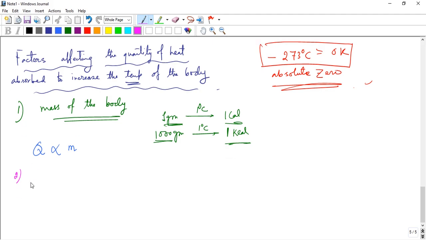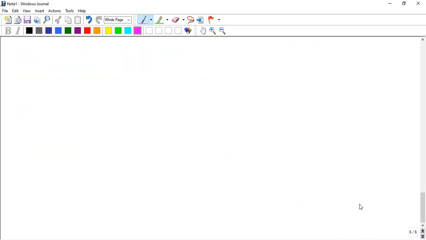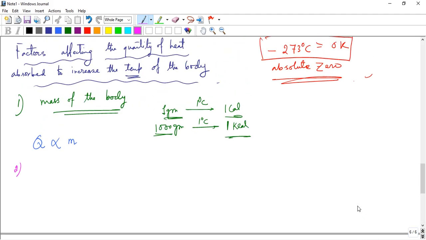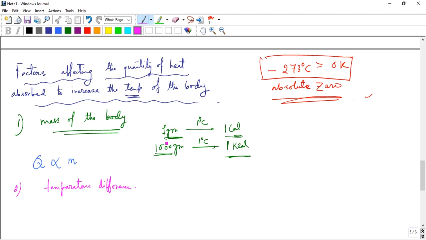Number 2. Another factor is the temperature difference. Temperature difference is very important. Consider 1 gram of water.